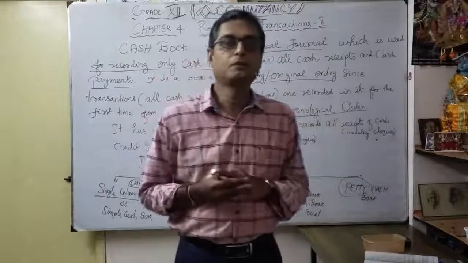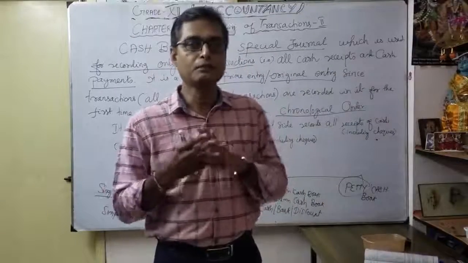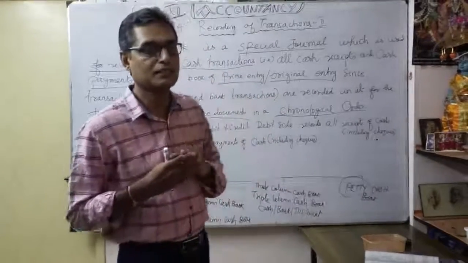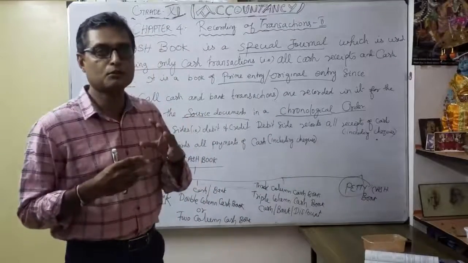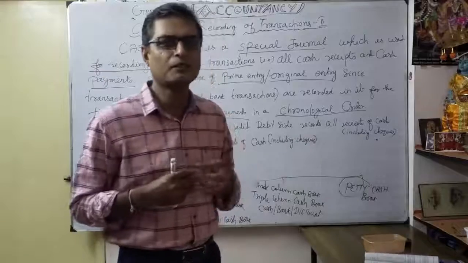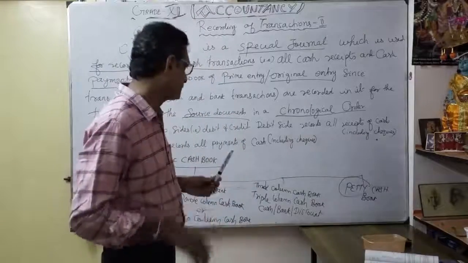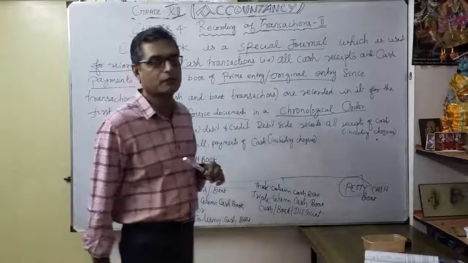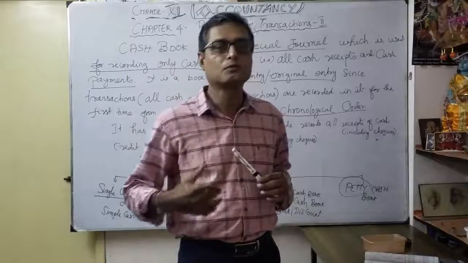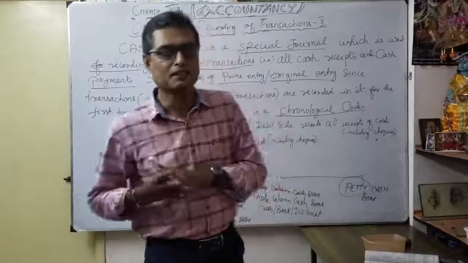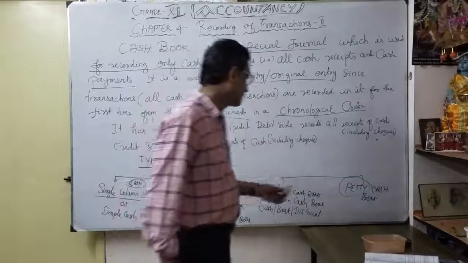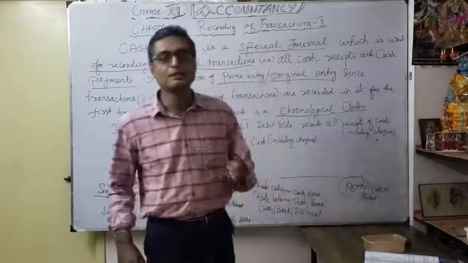For example, 50 rupees or even 100 rupees. On the same day, there are 4 transactions, and even those 4 transaction amounts are very small. You find it very difficult to record such transaction postings in our cash book. That's why for smaller amounts with many transactions each day, we are going to prepare the petty cash book.